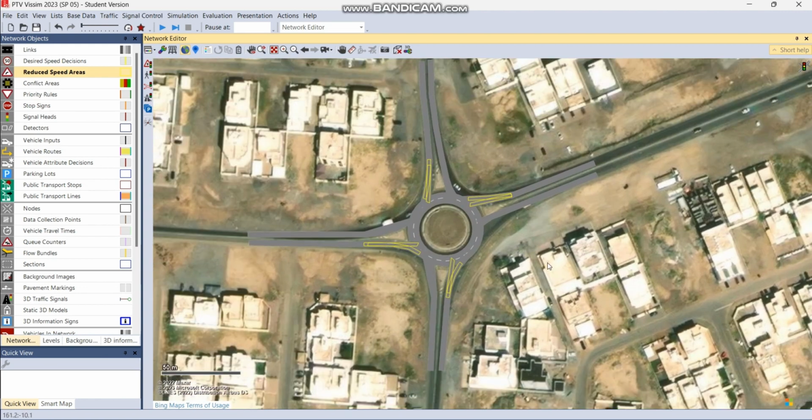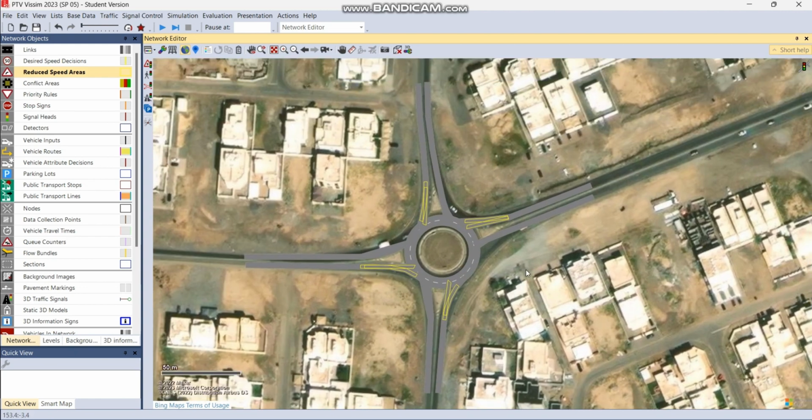And here we have a network with the connectors and the links and the reduced speed areas assigned to the connectors. Next, we will discuss how to add behavior of the vehicles, such as their volume, routes, and speed.